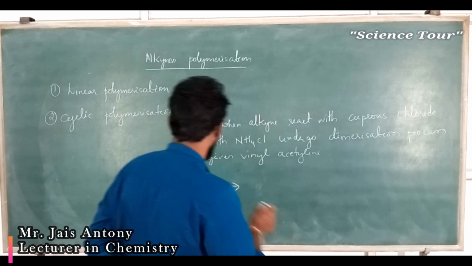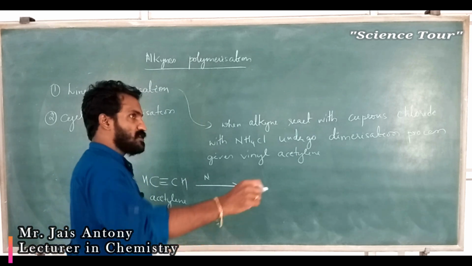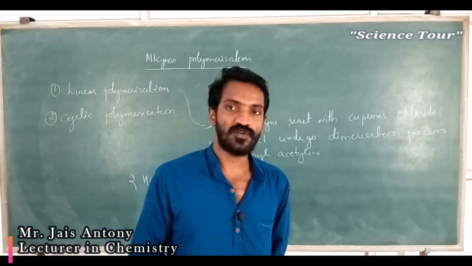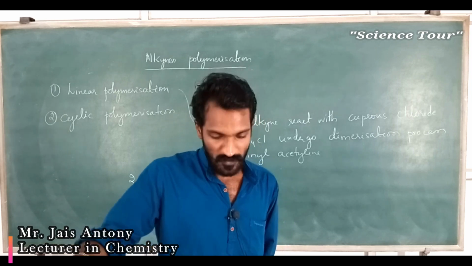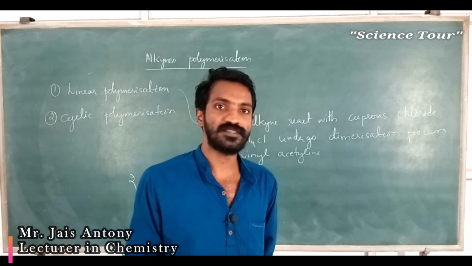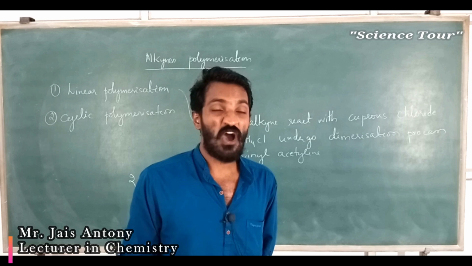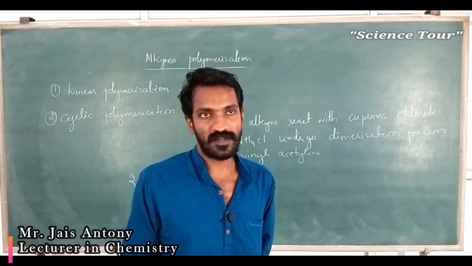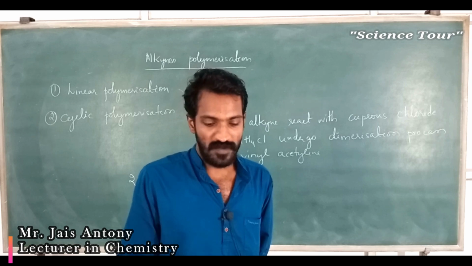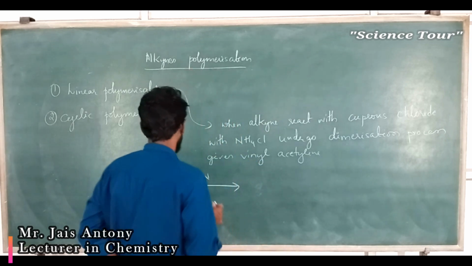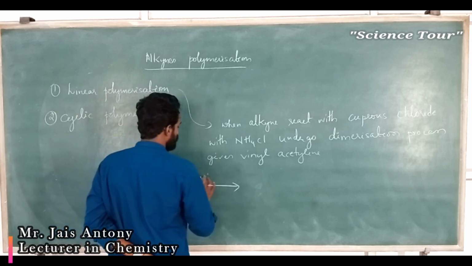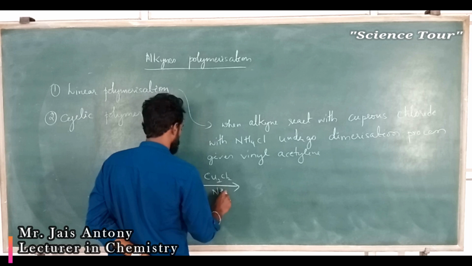This is one monomer of alkene connected to another monomer of alkene. Like that the combination takes place. One monomer connects with another monomer, which will connect with another monomer, like that. It forms a long chain of polymer. Understood? That is called polymerization. My dear students, here actually the monomer unit is acetylene in the presence of cuprous chloride and ammonium chloride.